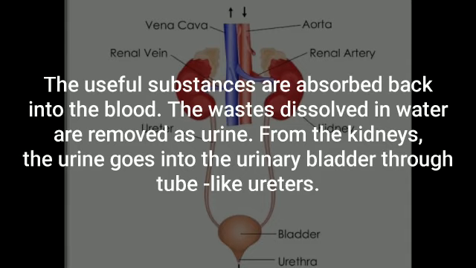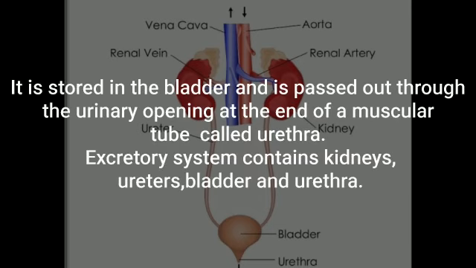From the kidney, the urine goes into the urinary bladder through tube-like ureters. It is stored in the bladder and is passed out through the urinary opening at the end of the muscular tube called urethra. The excretory system contains kidney, ureters, bladder and urethra.